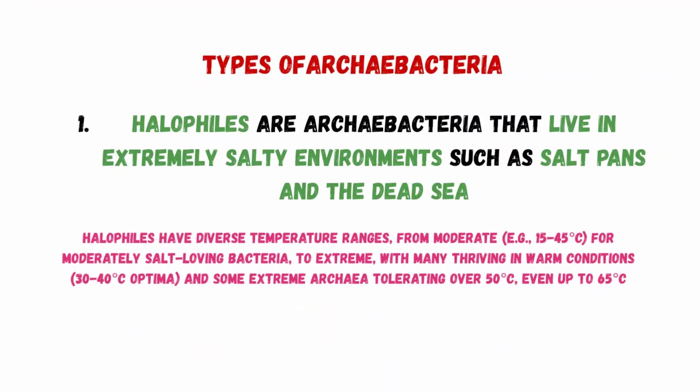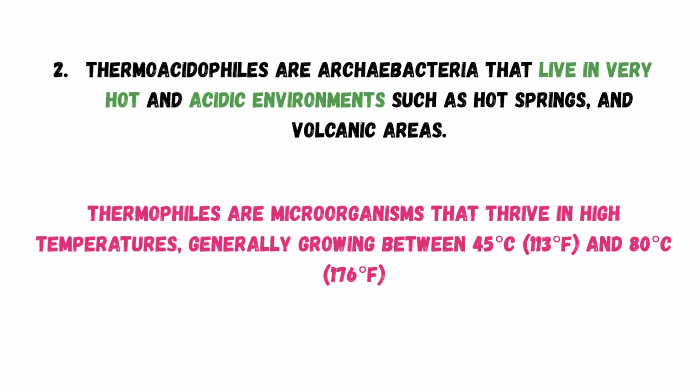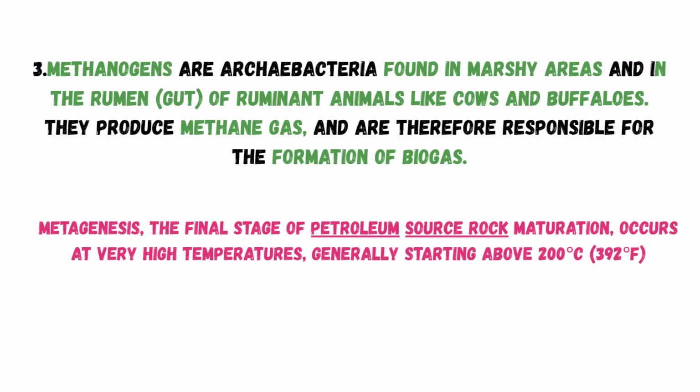Types of archaebacteria. Halophiles are archaebacteria that live in extremely salty environments such as salt pans and the Dead Sea. Second, thermoacidophiles are archaebacteria that live in very hot and acidic environments such as hot springs and volcanic areas. And third, methanogens are archaebacteria found in marshy areas or in the rumen or gut of ruminant animals like cows and buffaloes. They produce methane gas and are therefore responsible for the formation of biogas.